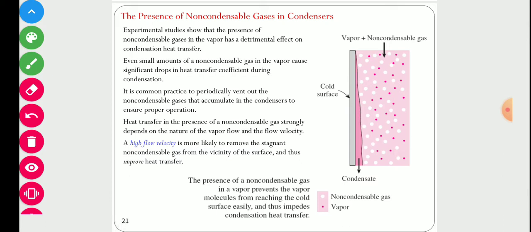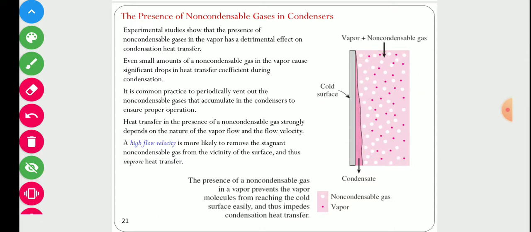The second factor which affects condensation is the presence of non-condensable gas in the condenser. So that also affects the condensation process. Even if the non-condensable gas is present in a very small amount, let's say this is a mixture of condensable and non-condensable gas.